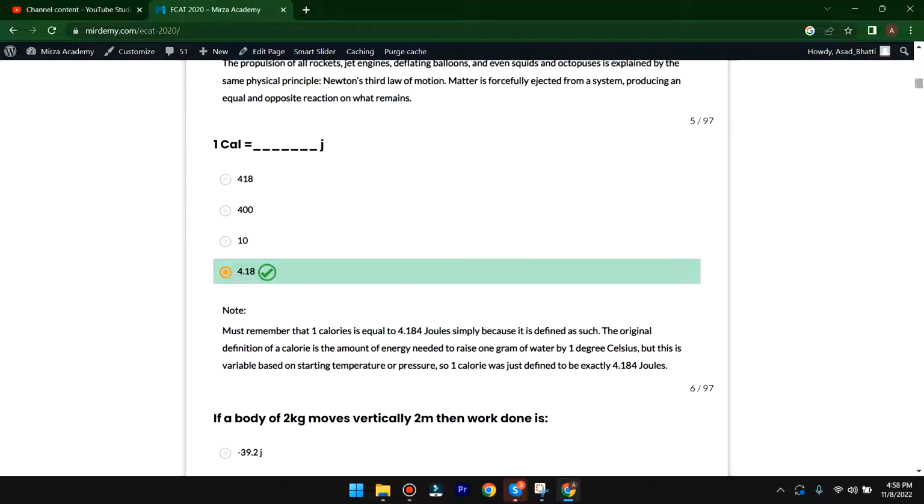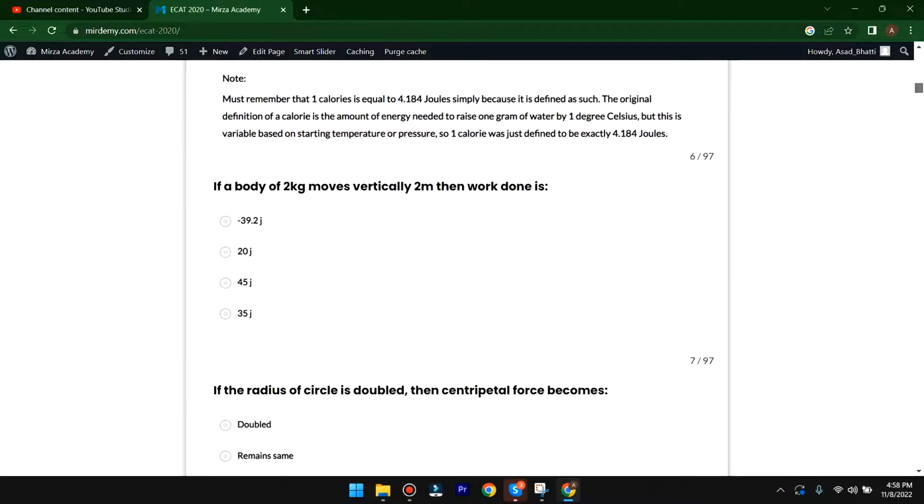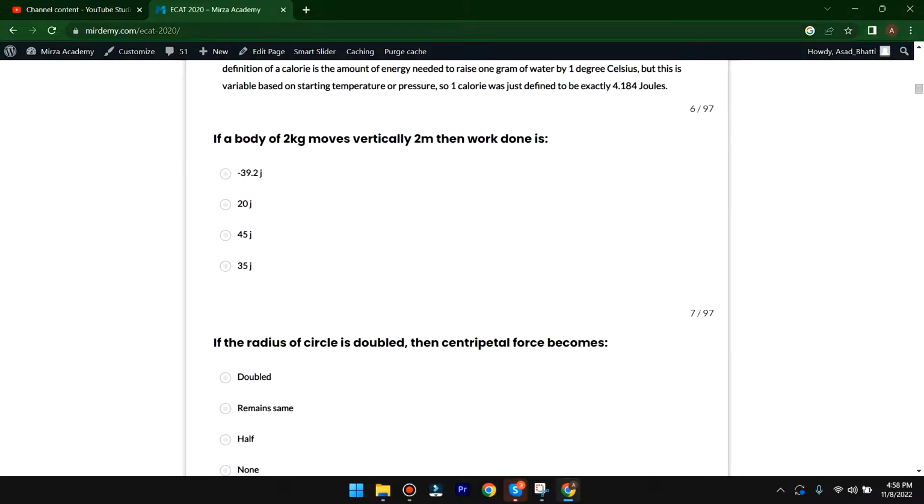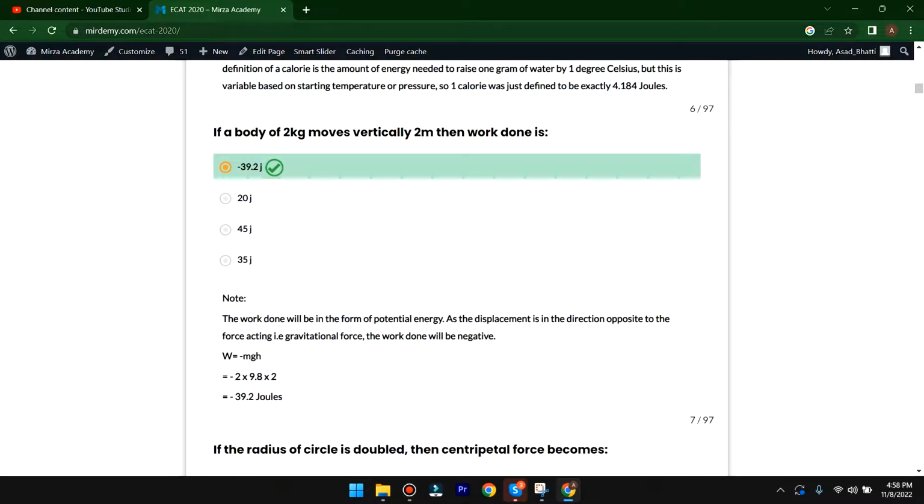The next MCQ is here. If a body of 2 kg moves vertically 2 meters, then the work done is minus 13.2, 20, 45, 35. Simple question. Here the A option is correct. The work done will be in the form of potential energy, as the displacement is in the direction opposite to the force acting, that is the gravitational force.